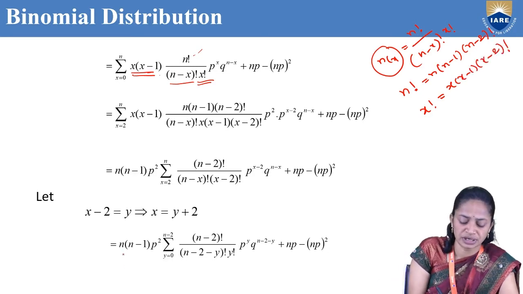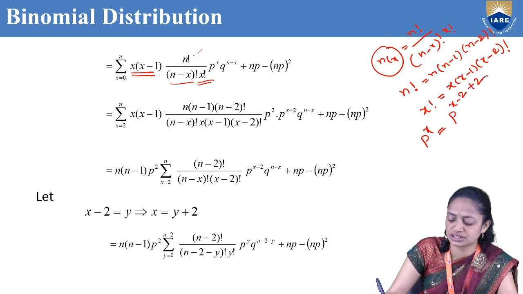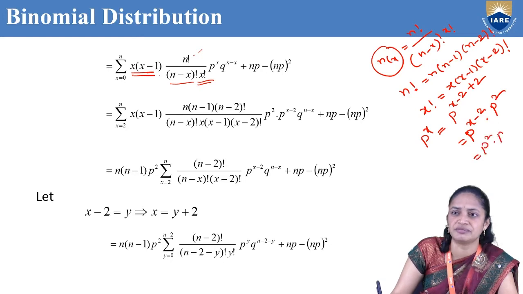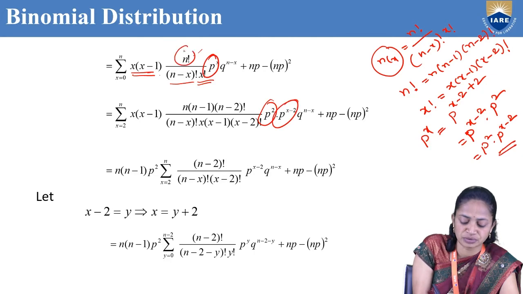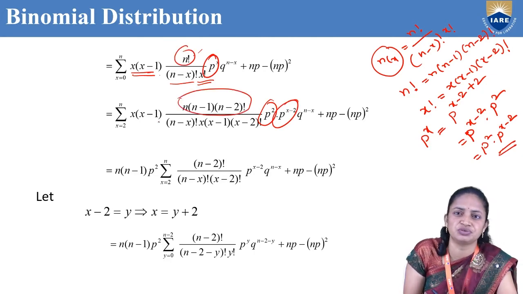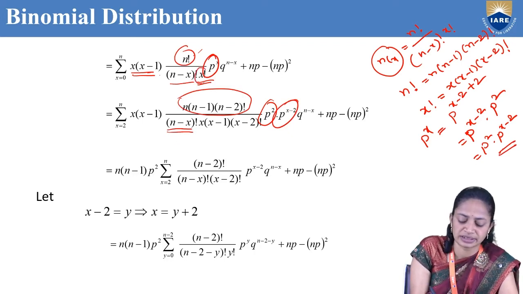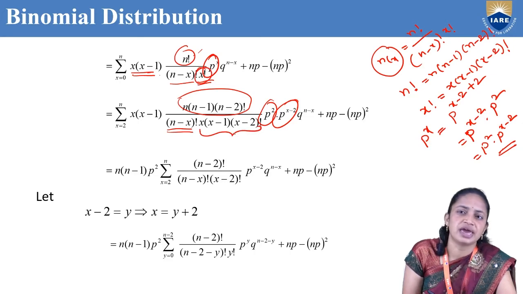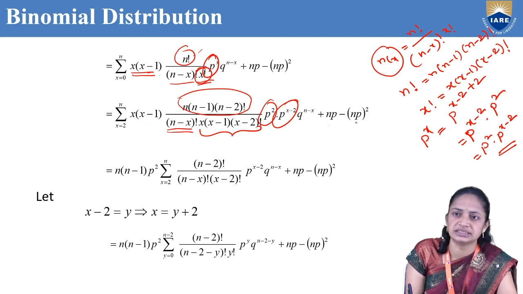Substituting all these values, p power x can be written as p power x minus 2 plus 2, that is p square into p power x minus 2. So n factorial is n into n minus 1 into n minus 2 factorial, x factorial is x into x minus 1 into x minus 2 factorial, into q power n minus x, plus np minus np square.